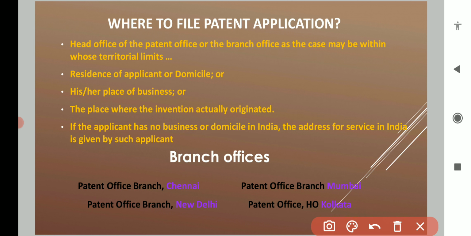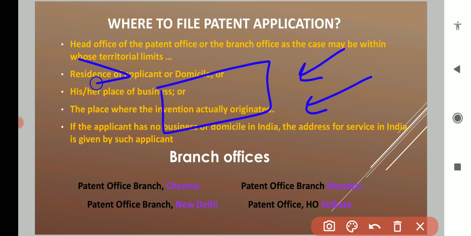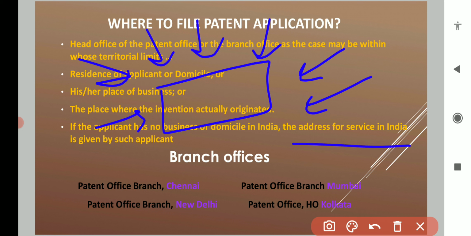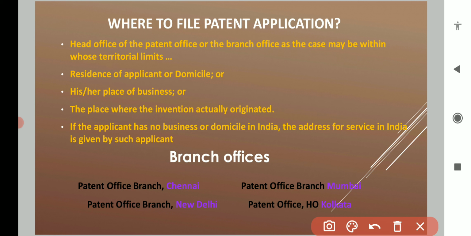Means he has made some machine and wants to take a patent in India, so he should have an address for service in India. Basically, where he is planning to execute his business, that address should be given. So these are the requirements, and at least one should be fulfilled by the applicant.